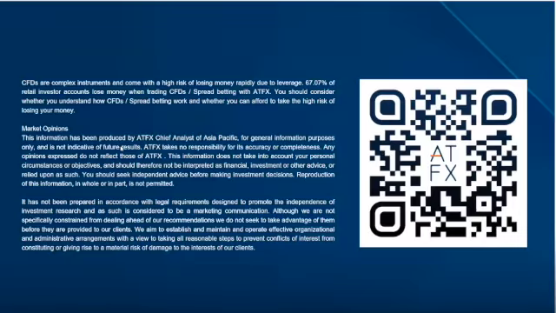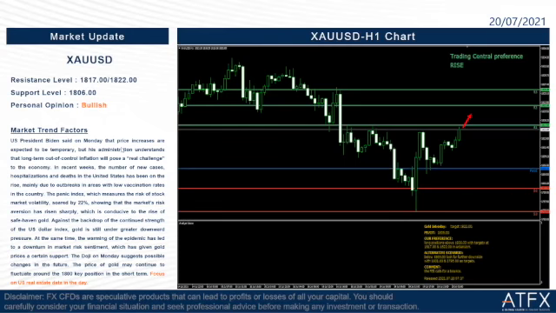The last part of our briefing today is the market update of the gold price. The resistance levels of today are 1817 and 1822. The support level today is 1806. Okay, so my personal opinion, I will say this gold price will go up further, and the target will be 1822 here.